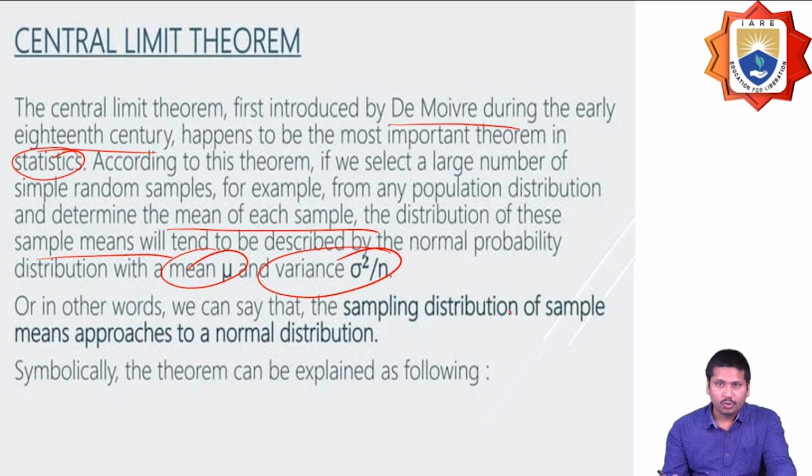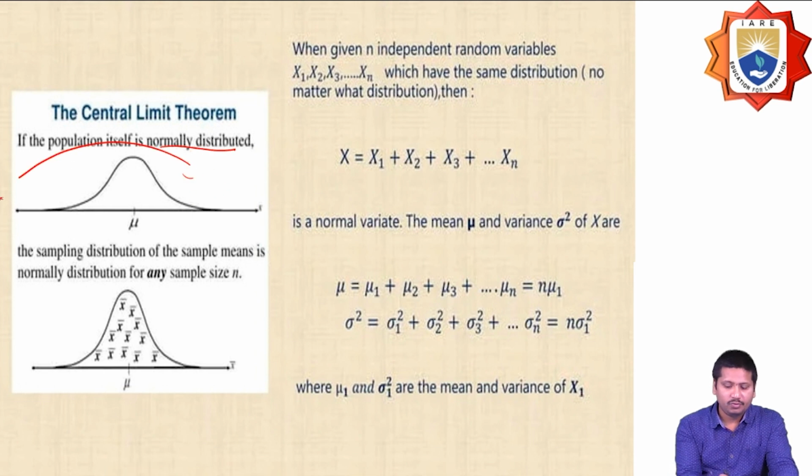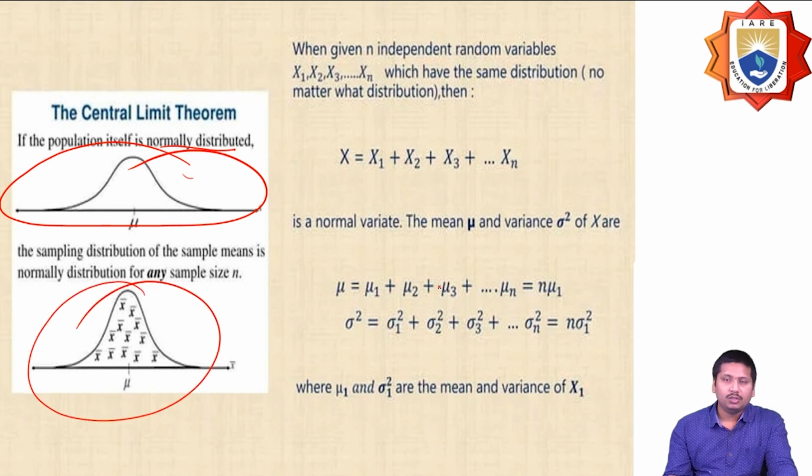So in other words, we can say that the sampling distribution of sample means approaches the normal distribution. Let's see how we can prove that. This is the central limit theorem. If the population is itself normally distributed, the graph looks like this. The sampling distribution of sample means is a normal distribution for any sample size, and it should look like this.